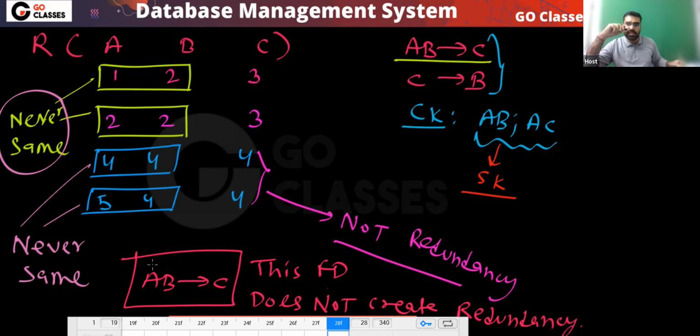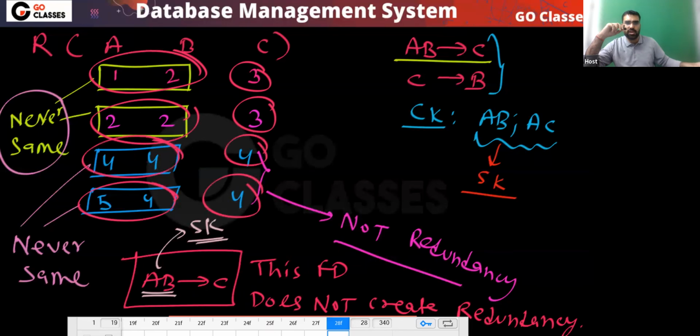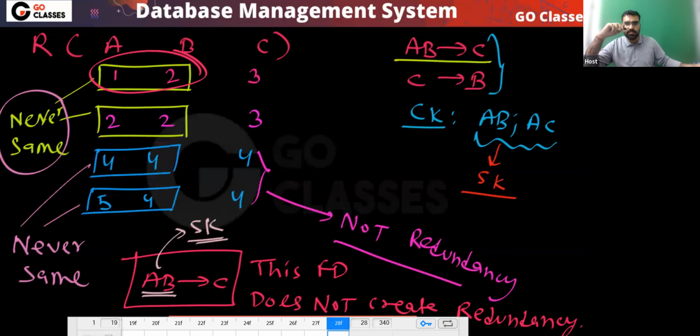Why does this not create redundancy? Because LHS is super key, correct? Because LHS is super key, it cannot repeat. So easily you can notice there is no redundancy, because for a different data you are getting 3, for a different data you are getting 4. So because LHS is super key, this FD cannot create redundancy.